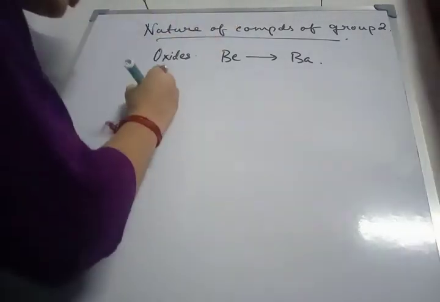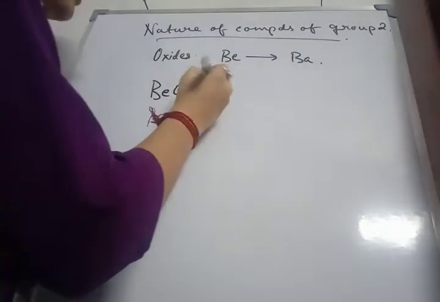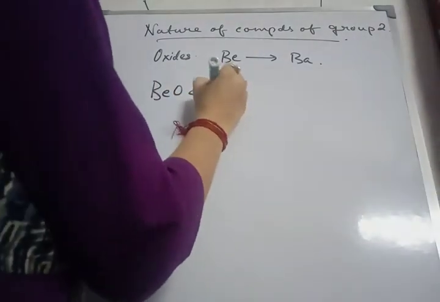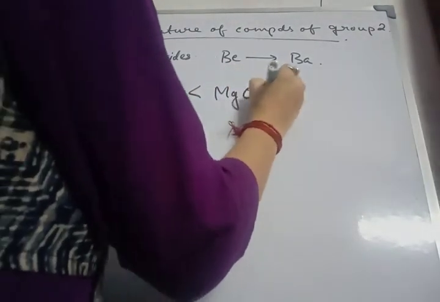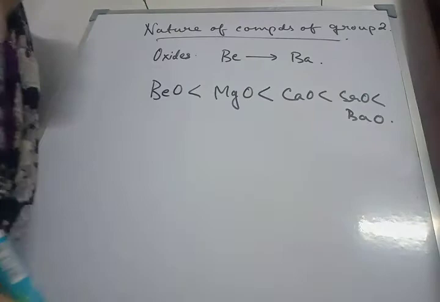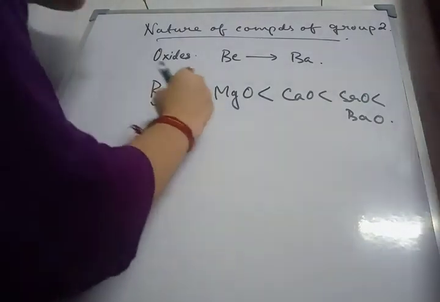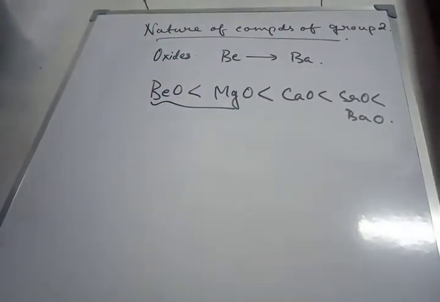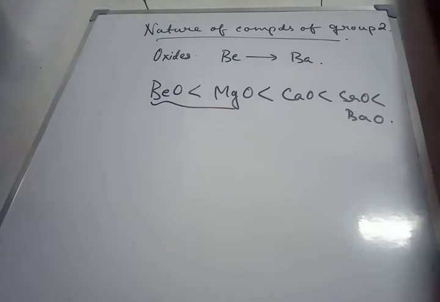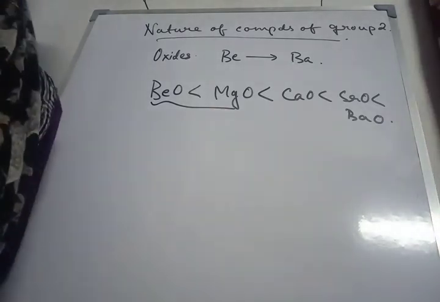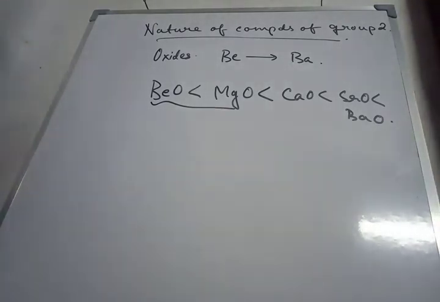So the order of solubility in water in case of group 2 oxides is given as, that means barium oxide is most soluble in water, while beryllium and magnesium oxides are least water soluble due to their higher lattice enthalpies. Next, we come to hydroxides.